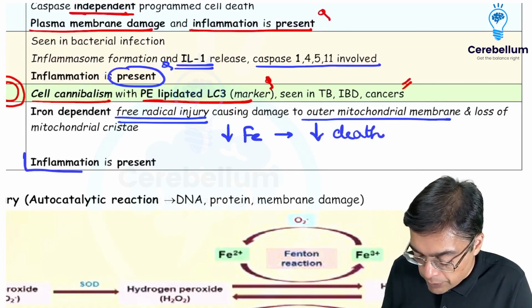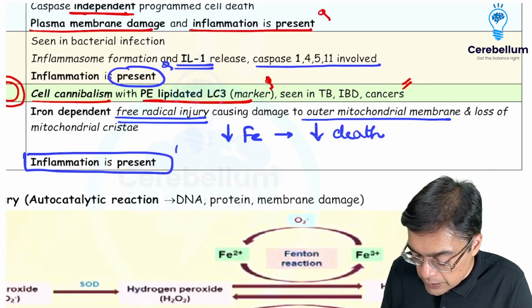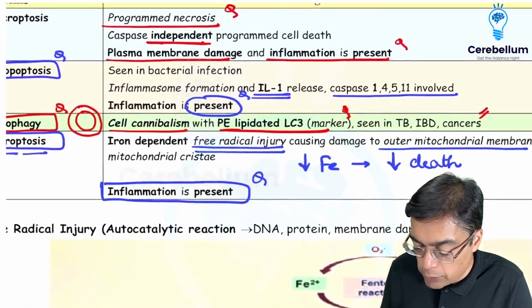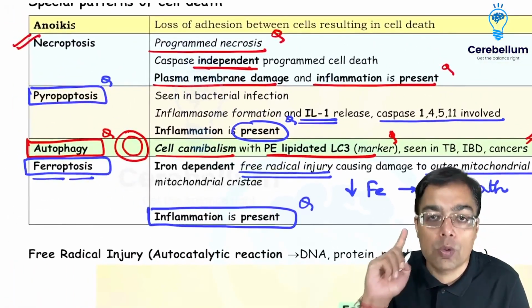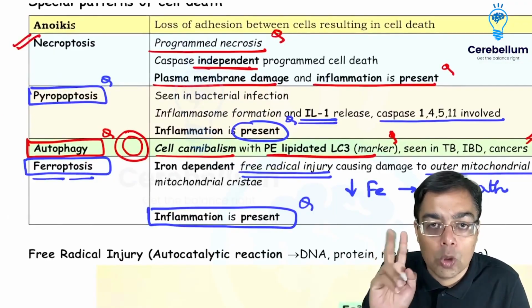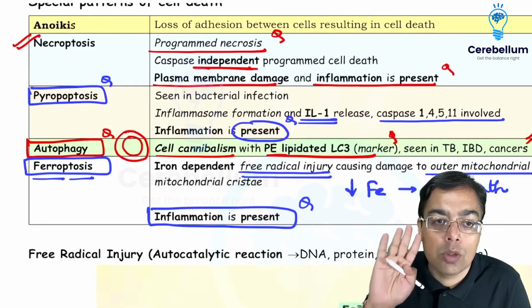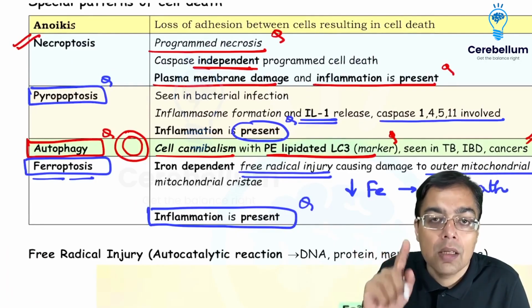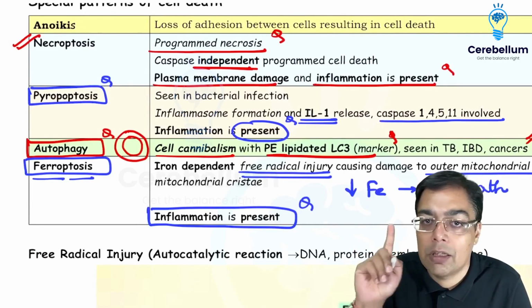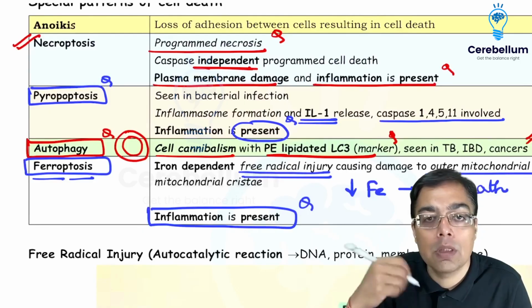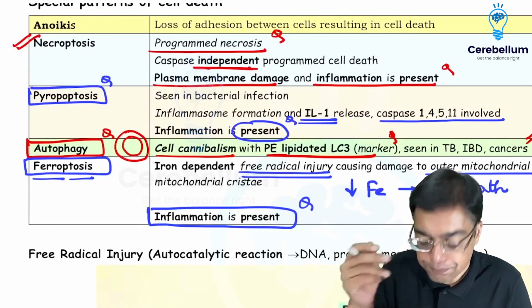What is the status of inflammation over here? So inflammation is going to be present in this kind of a condition. If you observe carefully, friends, I just want you to remember necrosis will be having inflammation. Necroptosis is having inflammation. There is going to be inflammation in pyroptosis. There is going to be inflammation in ferroptosis. And I repeat that apoptosis is not having inflammation. Please bear that in your mind for the perspective of a question asked in the exam.